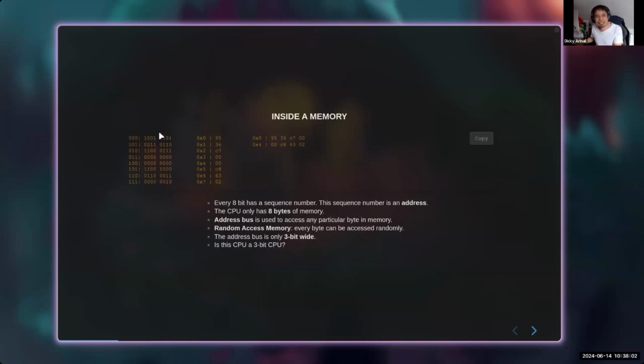But now we have different representations. For example, this is binary, and this is hexadecimal. The computer only knows binary, but we usually use hex. Why is that? Because if you use binary, it will be too long. That's why we use hex. In hexadecimal, one character is 4 bits, so 2 hexadecimal characters make 1 byte. This is very important. And sometimes in hex dumps, not every byte has its address shown.